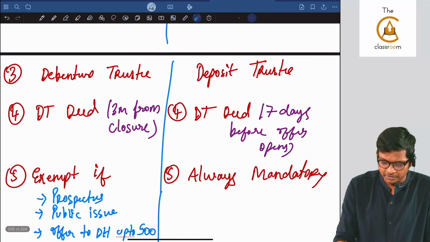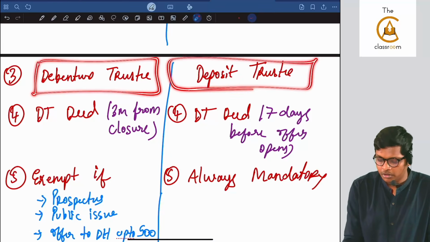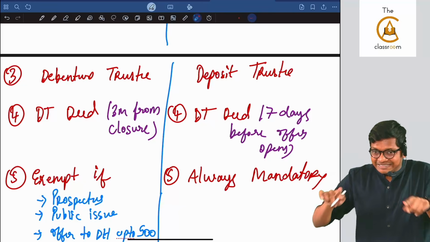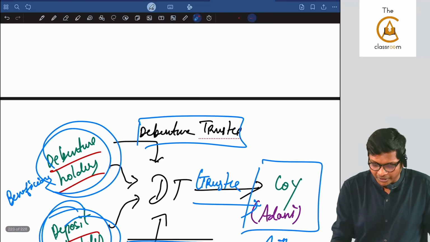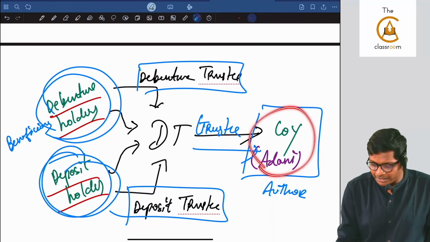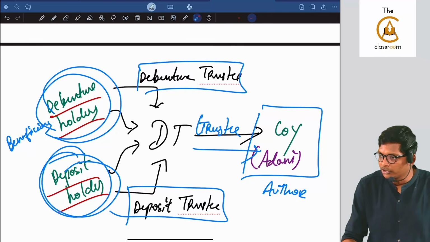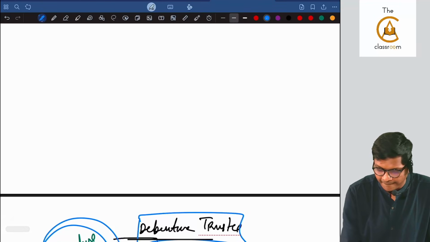Okay. Next. Here I told we have a debenture trustee. Here we have a deposit trustee. That's what I explained. Now I told this trust deed should be made. A trust deed agreement should be made. Which one? This triangular agreement between the company, debenture trustee, and debenture holders or deposit holders. When should I make the agreement? Follow carefully, guys.